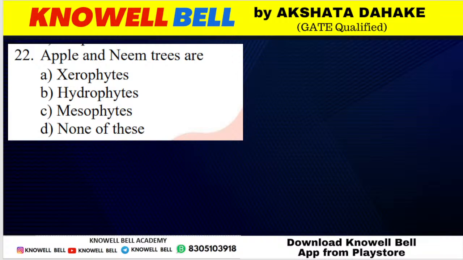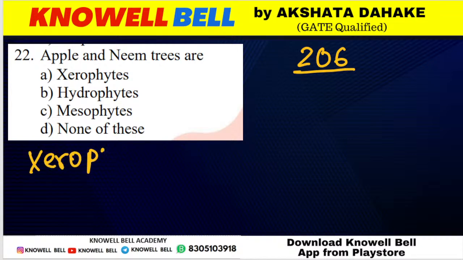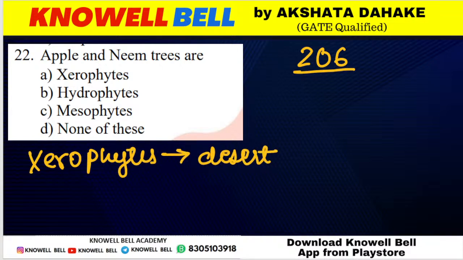Question number 206. Apple and neem trees are xerophytes, hydrophytes, mesophytes, or none of these. What kind of plants are apple and neem? This is for class 6th beta. Xerophytes. What are xerophytes? Xerophytes are plants that live in desert conditions. Plants that survive and live in desert conditions, we call them xerophytes.